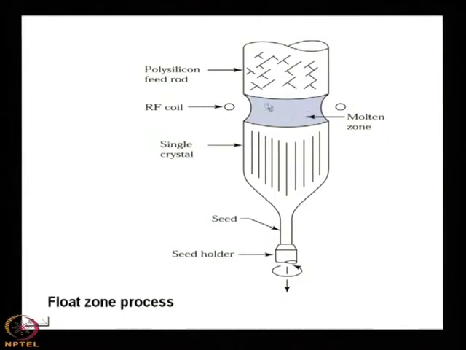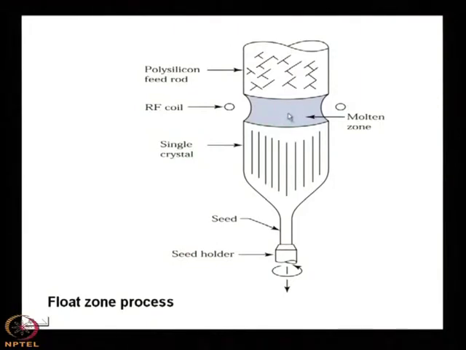Since this is a molten state, as the crystal solidifies in its progress, what will happen? The impurity concentration will be moved from this region to the top region, because here also there will be rejection.